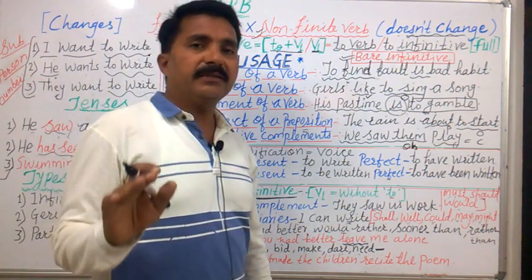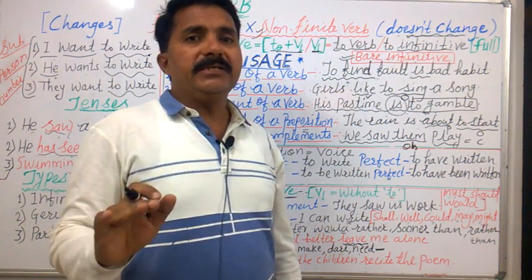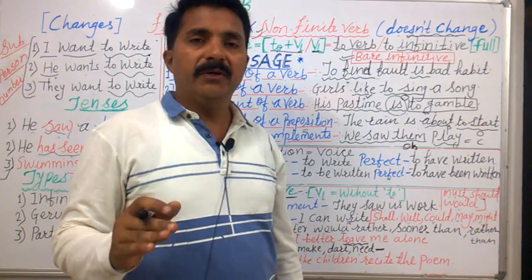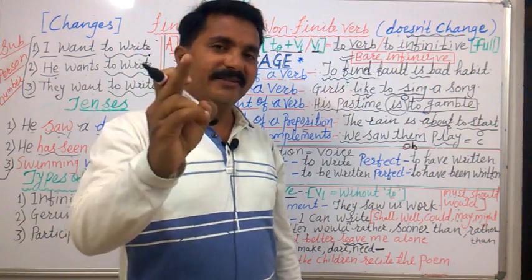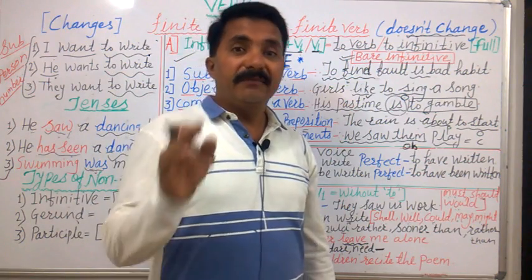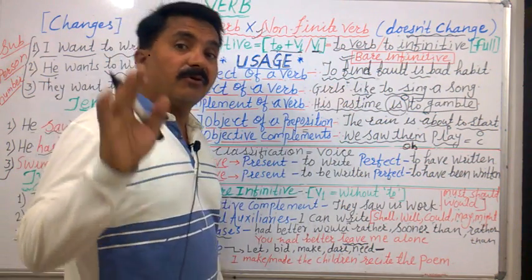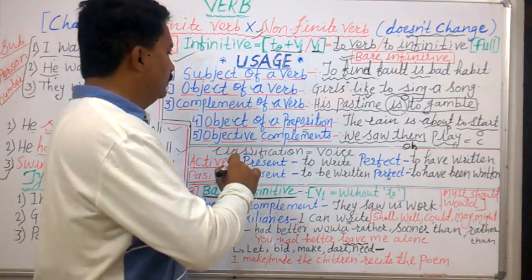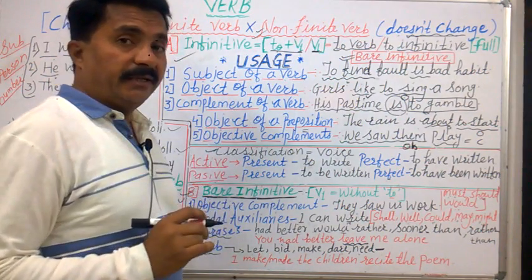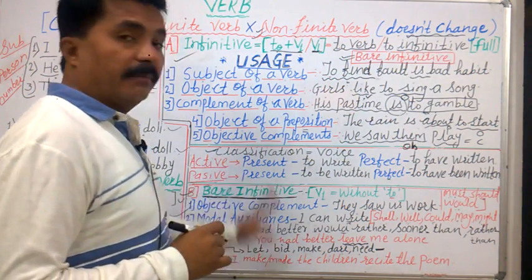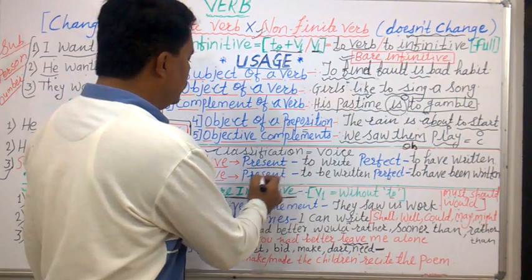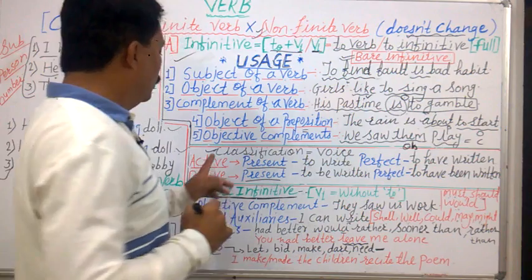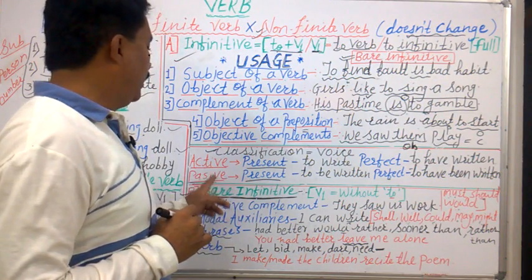So friends, does infinitive have active and passive form? The answer is yes. Infinitive has active and passive forms also. Now let us see how we can classify this according to active voice and passive voice. We have two tenses. The first, present tense. In both the voices, active and passive.